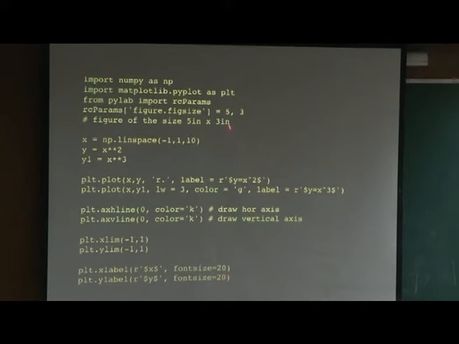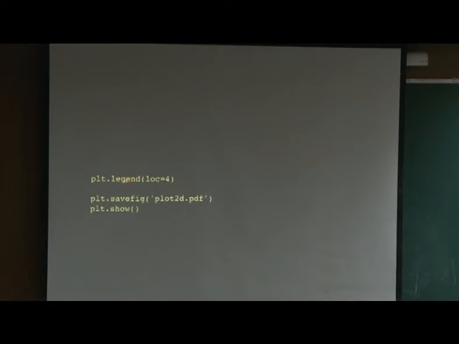Font size for this, size 5 inch by 3 inch is a good size, and I will put the legend at some location. So, location 4 means right corner. So, you can control where you want your legend to be. If you do not do it, then Python will decide, but we can also control.